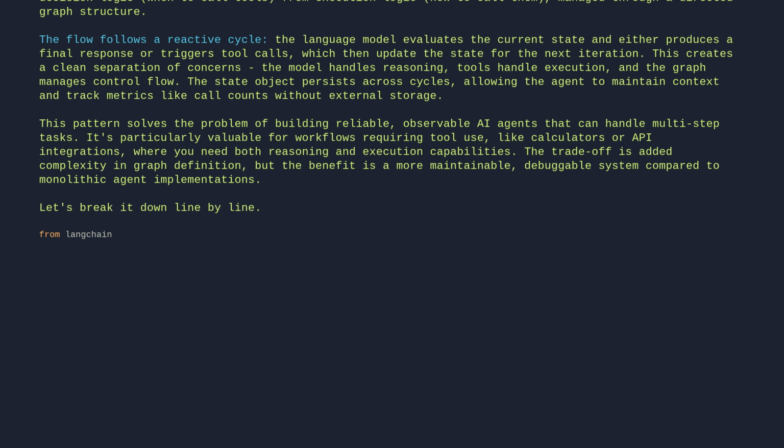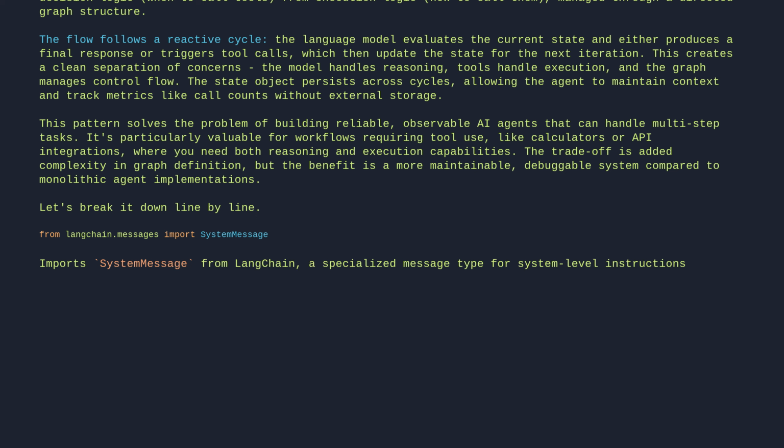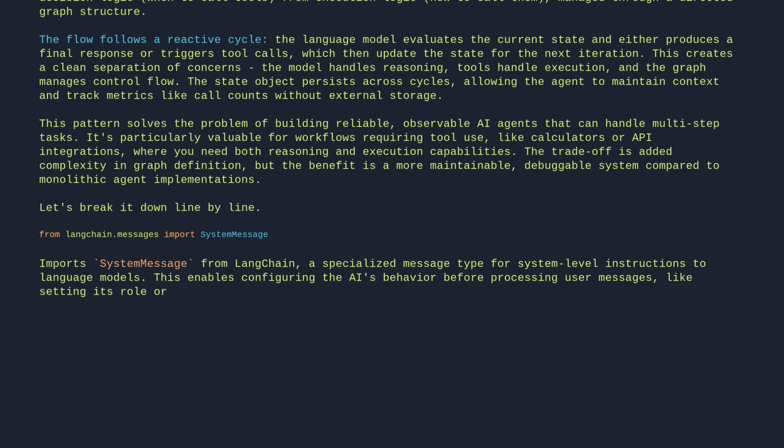From langchain.messages import SystemMessage. Imports SystemMessage from LangChain, a specialized message type for system-level instructions to language models. This enables configuring the AI's behavior before processing user messages, like setting its role or constraints.